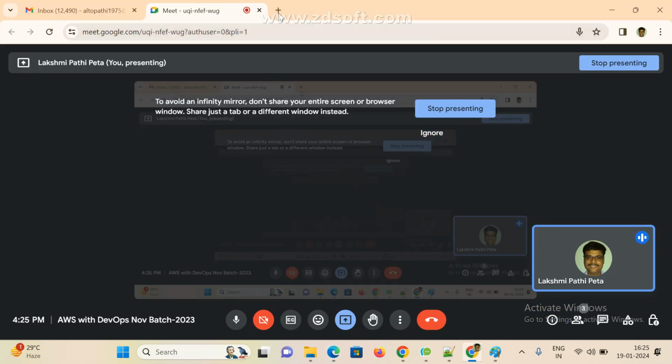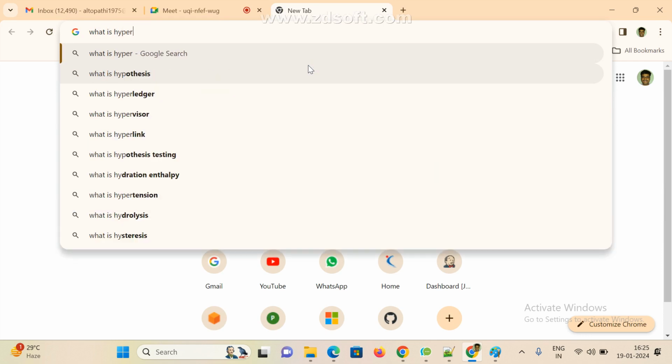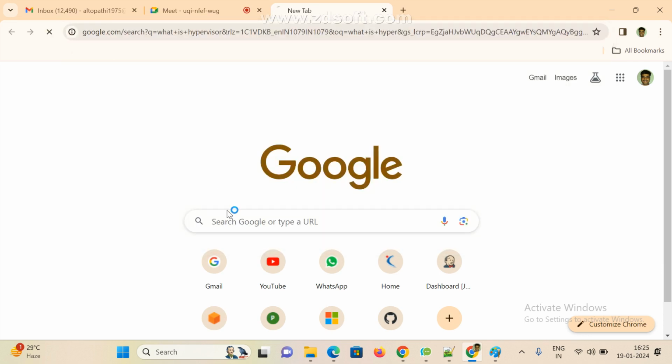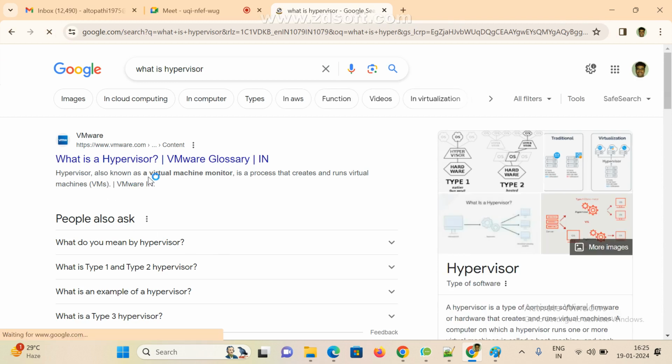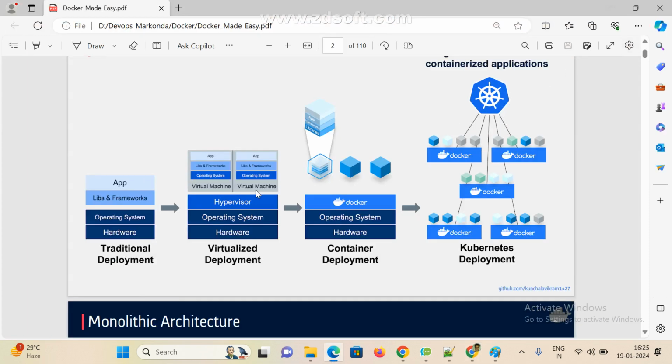So a hypervisor is just one software. Don't confuse here. What is a hypervisor? A hypervisor is a virtual machine monitor. It is a type of computer software framework that creates and runs virtual machines. With the help of it we can create multiple virtual machines, and each virtual machine needs to share existing resources.